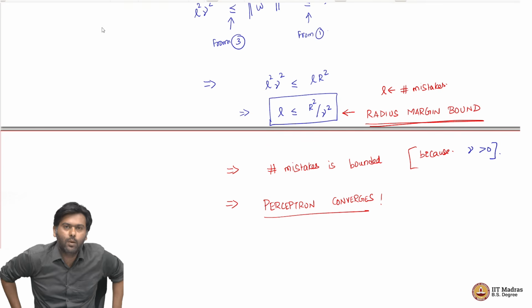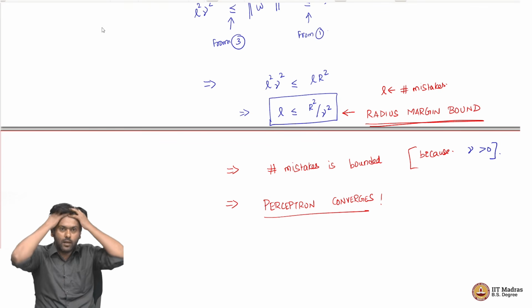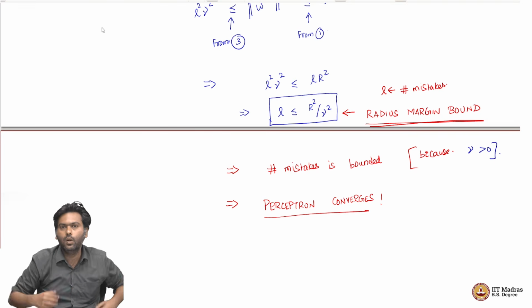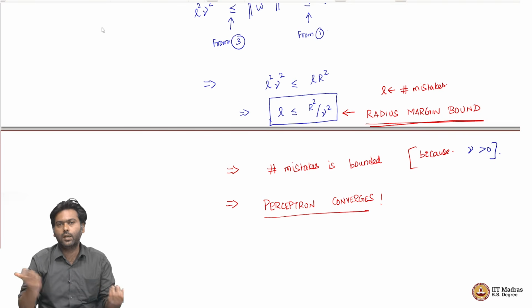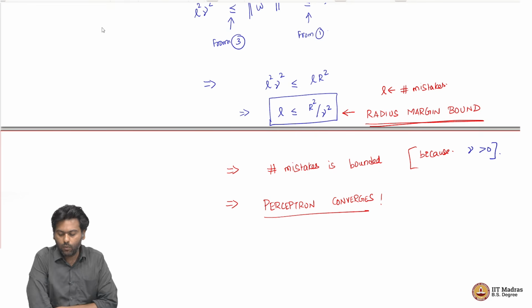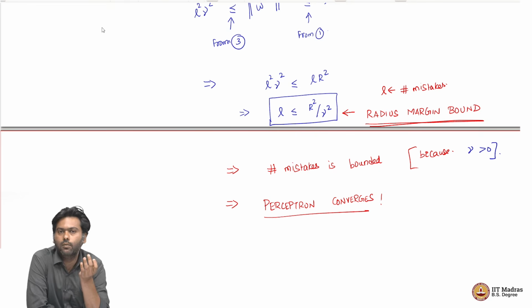So, just to summarize, we have an algorithm now which is based on a very simple update rule. When you find a mistake, just add x times y to your current w and keep going on. So, this is the algorithm, and now this algorithm will run until convergence. But what does convergence mean? Convergence means that you run the algorithm until you find a w that correctly classifies all our data points.